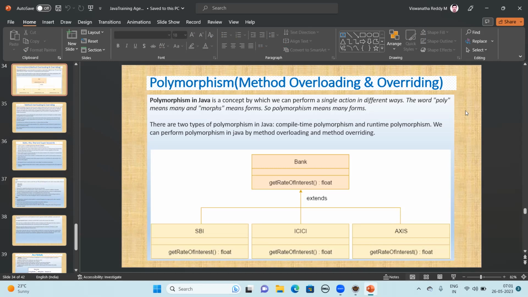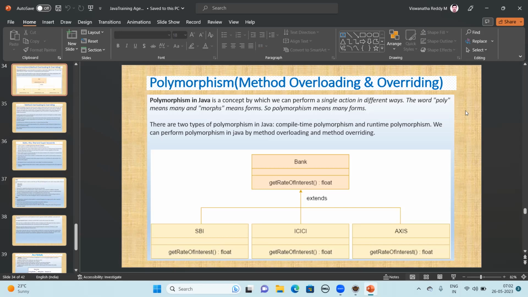Father relation is there, child relation is there, and he is an employee also, a grandfather also. So this same man, in different scopes, has a changing relation. In polymorphism, it is the same: the same thing acts in different ways.